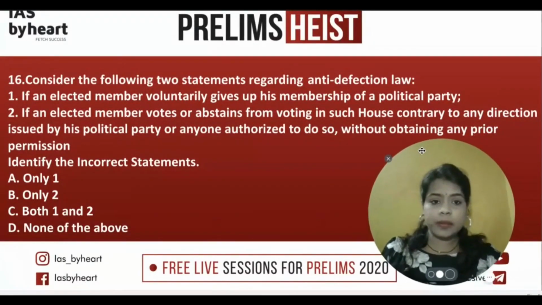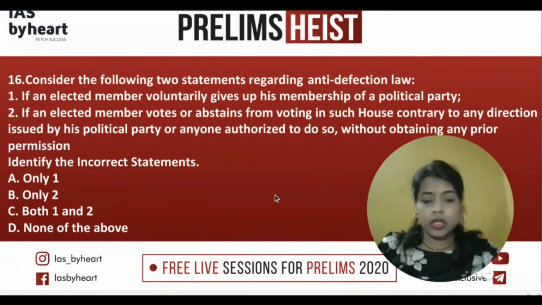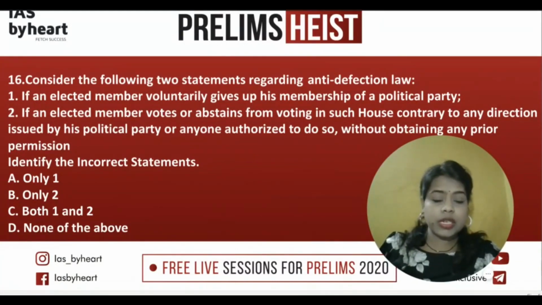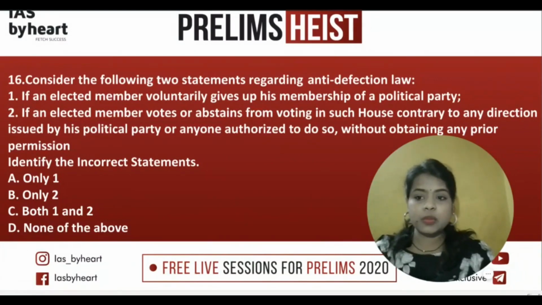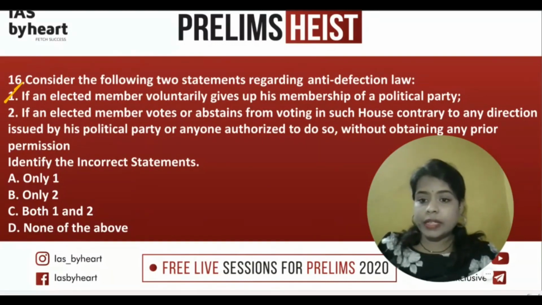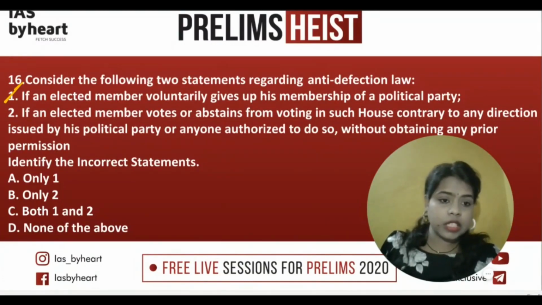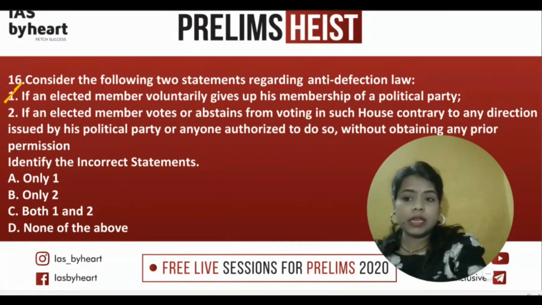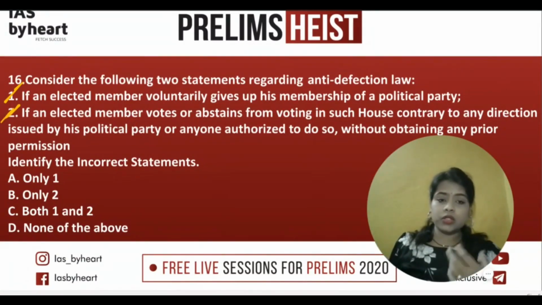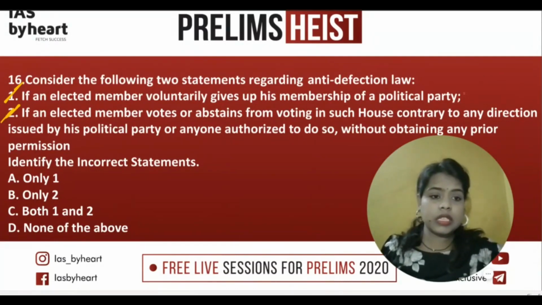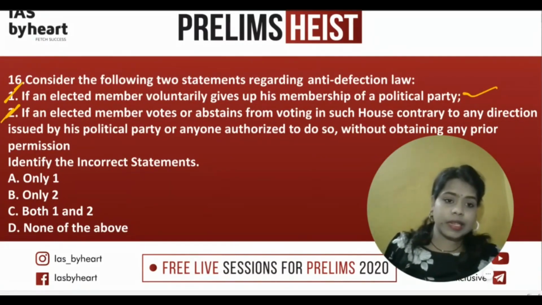Consider the following two statements regarding the anti-defection law. This question is related to the anti-defection law, which is your 10th Schedule, and it is asking about the features. If an elected member voluntarily gives up his membership of a political party, then the anti-defection law applies. If an elected member votes or abstains from voting in such house, does it apply? So now the first statement is very much clear. As soon as you start reading the anti-defection law, this is a statement you encounter. So obviously that is a correct statement.